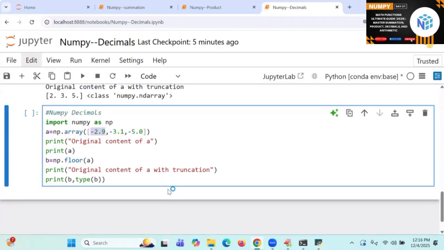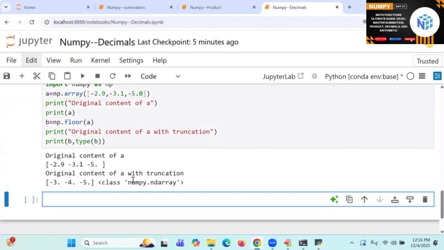Sure. Okay. Minus 3.1 minus, sure. Minus 5.0, minus 5 or minus 4? Minus 5. Okay. Doubtfully, they are looking at my face feelings also.